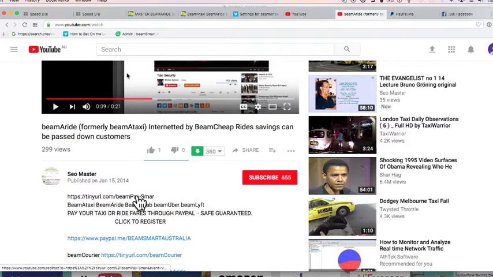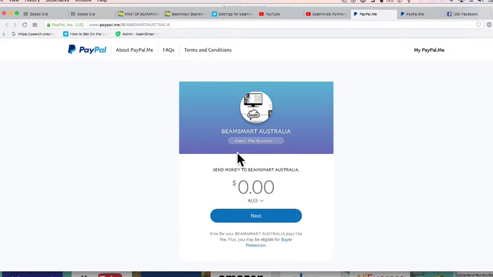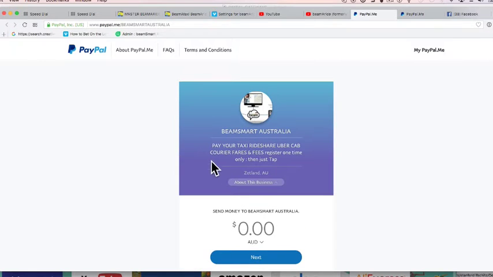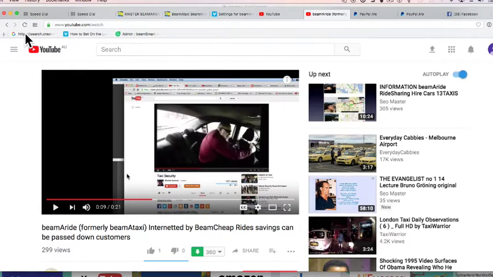Over here will take you to the website, which I'll do in a minute, and here will take you to PayPal, and this is why it's a gateway. If I go straight to PayPal, Beam Smart Australia, about this business, pay your taxi, rideshare, Uber, cab, courier fares and fees, registered one time only, then just tap, and that's it. Then your customer picks up the word.